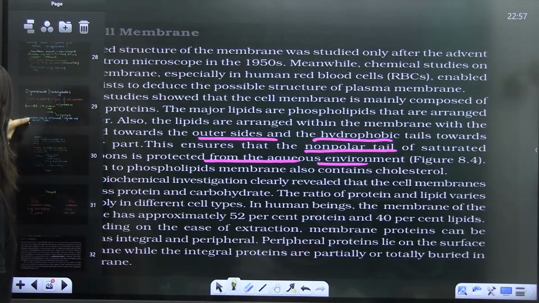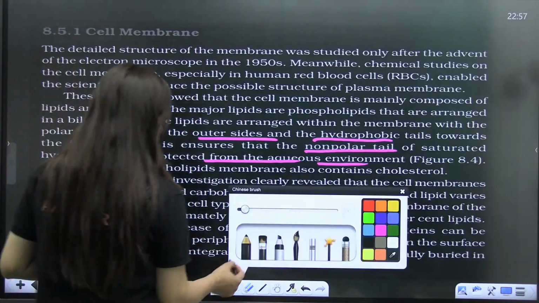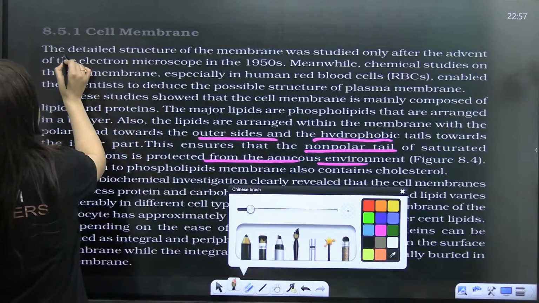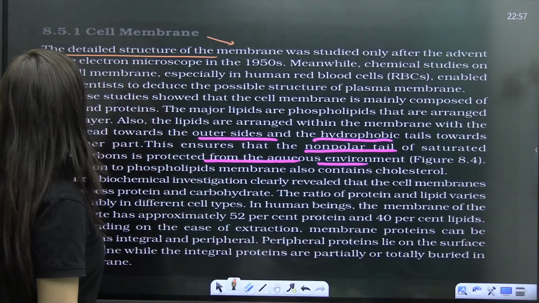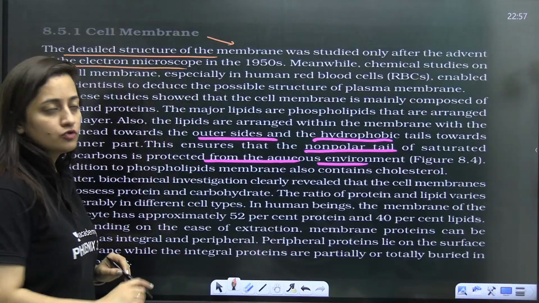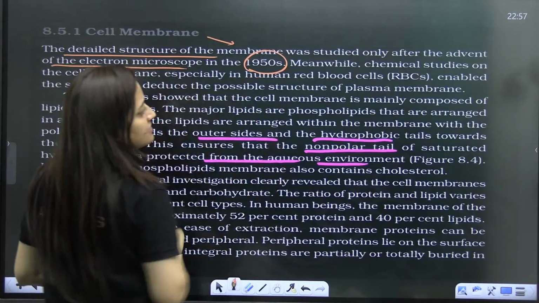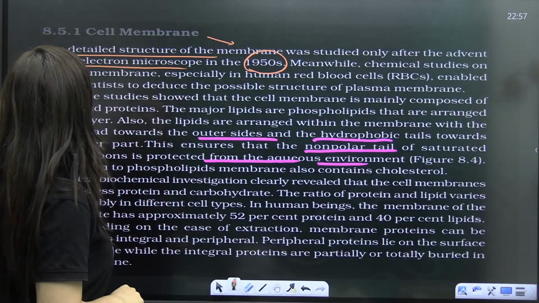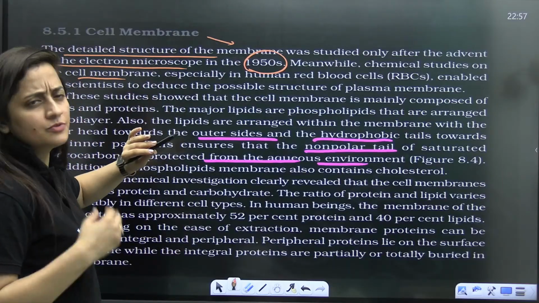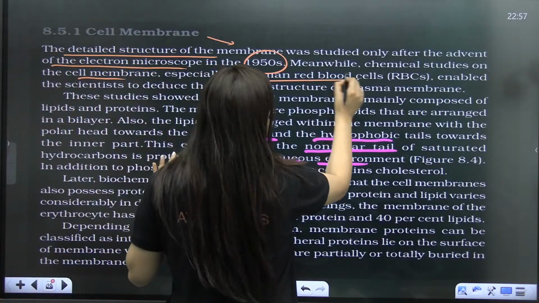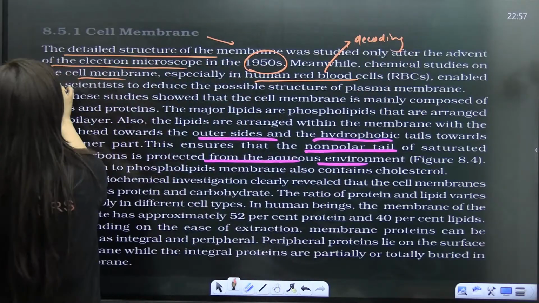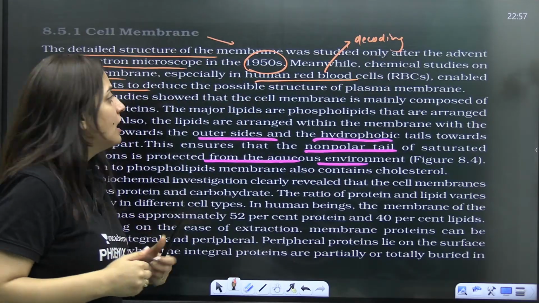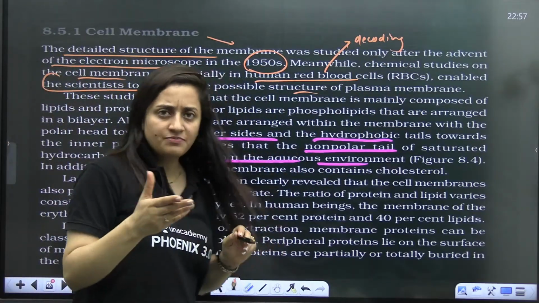So let's revise it from the NCERT once. The detailed structure of the membrane was studied only after the advent of electron microscopy in the 1950s, as I just told you. Meanwhile, chemical studies on the cell membrane, especially RBC, now you know why RBC. This is the decoding of NCERT. It enabled scientists to deduce the possible structure of the plasma membrane.